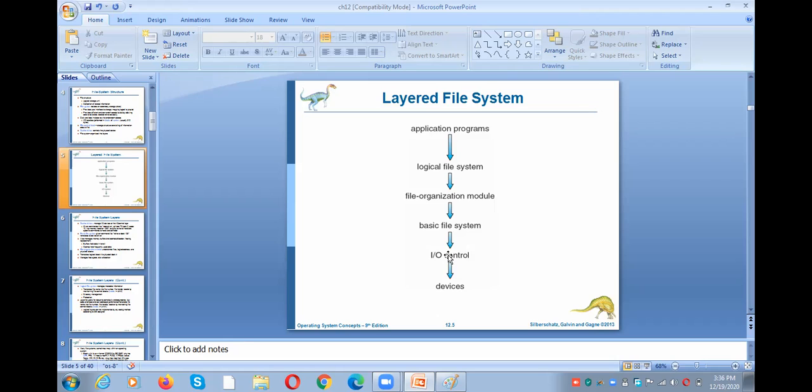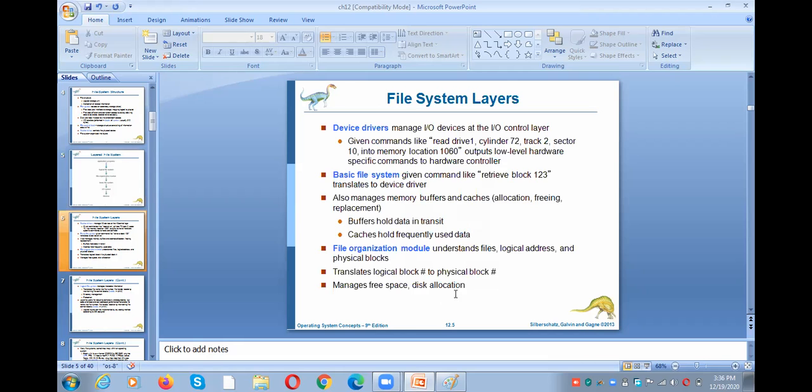The device drivers will convert the high level read block 123 instruction into low level hardware instructions. Once it is converted, the device can perform the task. So what is the device here? Disk. From the disk, the read operation will be performed on block number 123. This is about the layered file system.